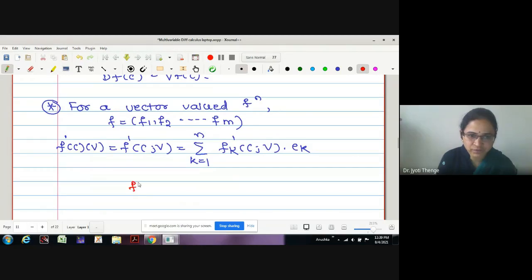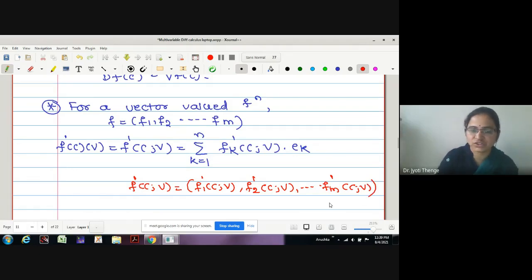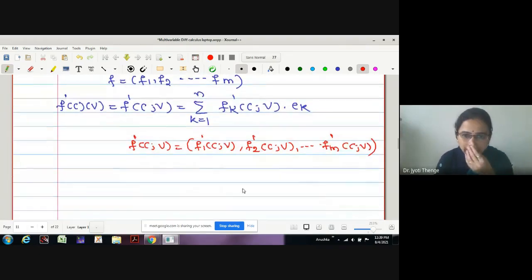What is f dash of c comma v? This is actually f1 dash c comma v, f2 dash c comma v, to fm dash c comma v, a directional derivative. Then how can I write this in terms of a linear combination with unit coordinate vectors? This is a dot product taken with unit coordinate vectors.